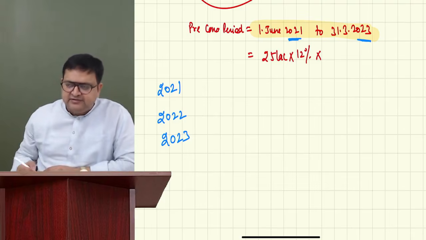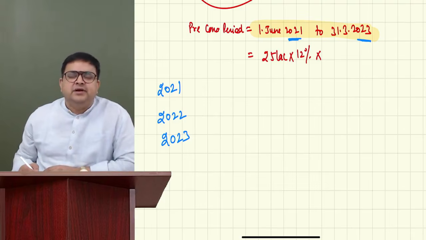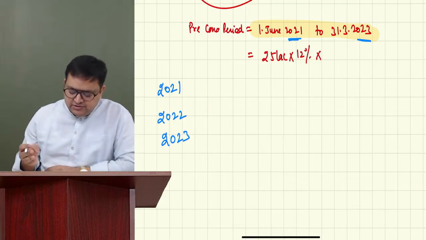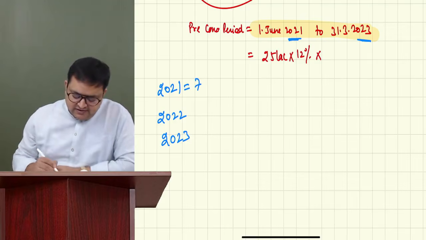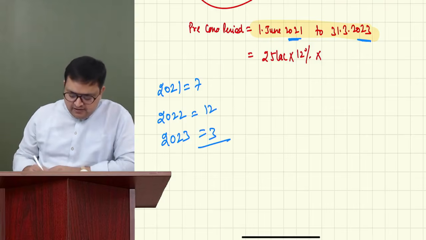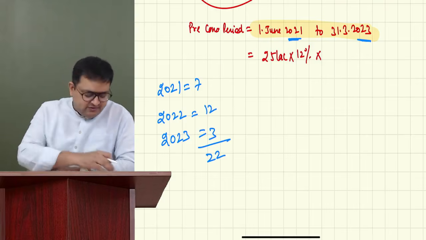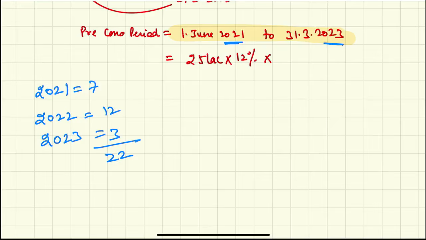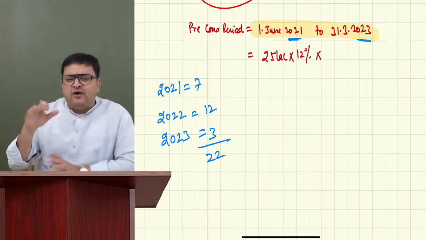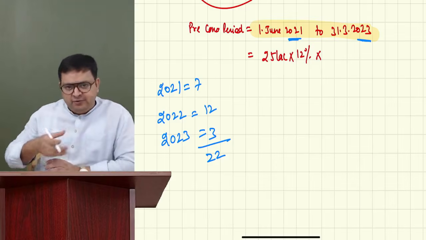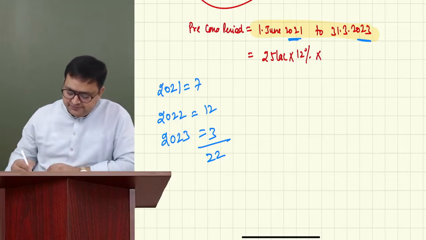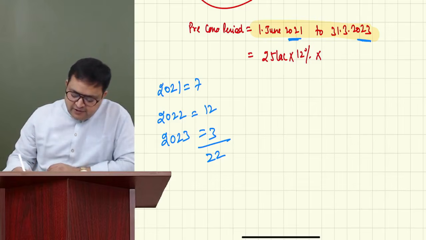So from June till December, the initial 5 months are not there: January, February, March, April, May. So we have 7 months in 2021. In 2022 we have 12 months. In 2023 we have 3 months. So I believe you got 22 months. Everybody understood? It is your choice how you compute it, but I generally compute it this way, with calendar years. 25 lakh, 12%, 22 months.